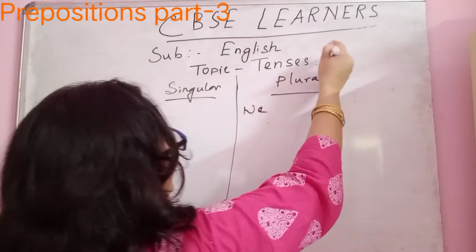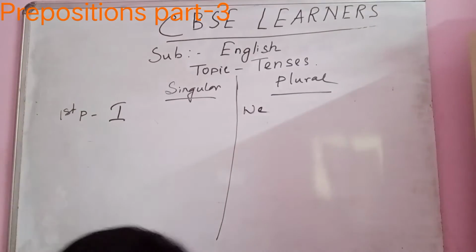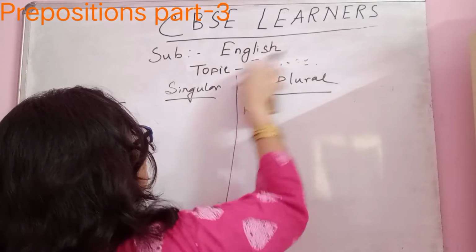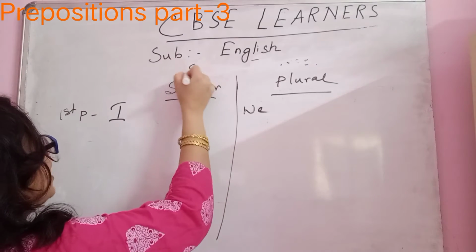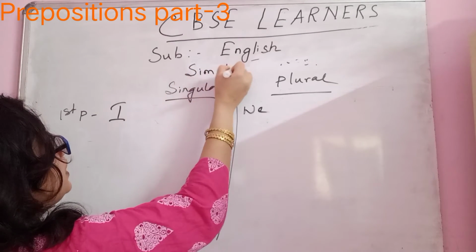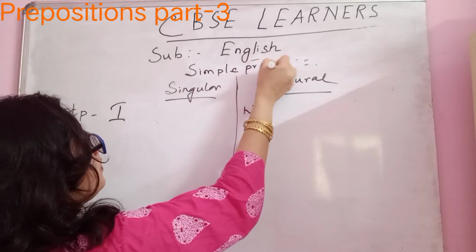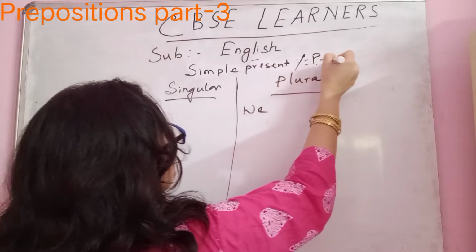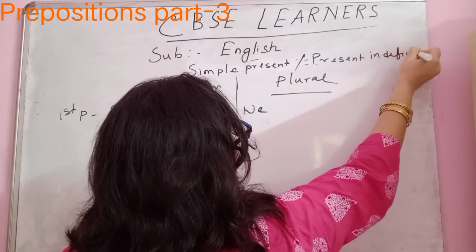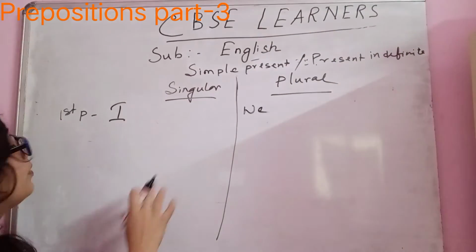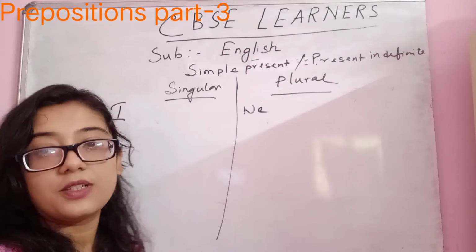Now, one thing I didn't write here, let me erase this one. This is simple present or present indefinite, and here I am giving you the structure formation of simple present. So I is the first person singular number.